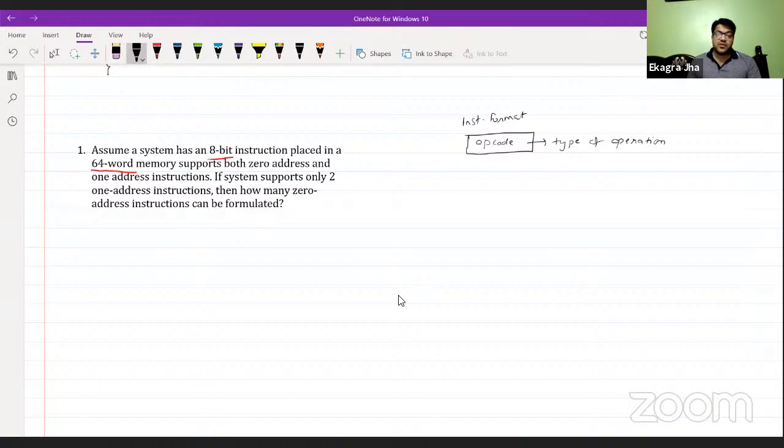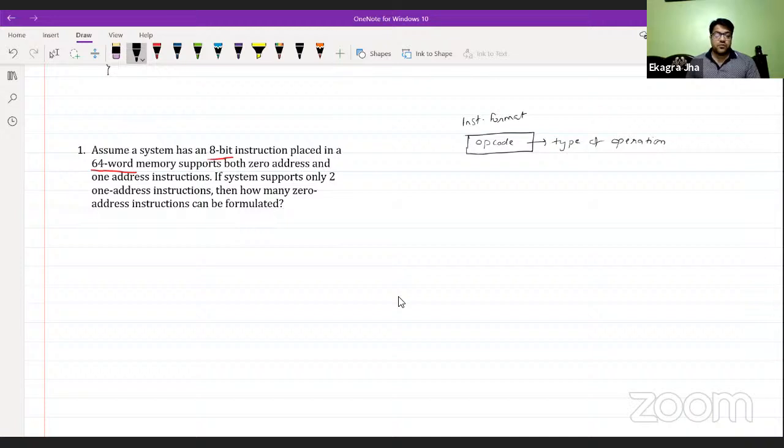Okay, like the mnemonics of the instruction set, such as add, multiply, divide, and other shift and rotate operations. These are all the opcodes, the type of operation in the instruction. So what kind of operation you want this instruction to perform is going to be in the opcode. But in this type of instruction format, you don't have any address fields.